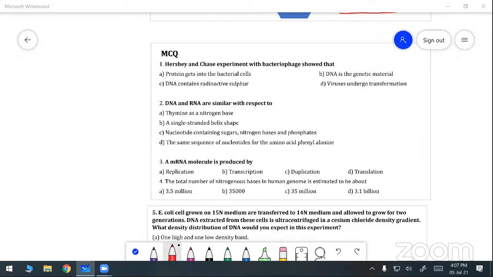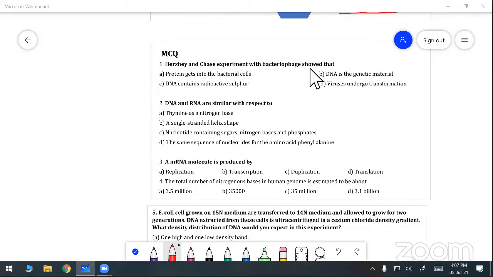So today I'm going to discuss the book exercise, 14 onwards more. See, Hershey and Chase experiment with bacteriophage showed that, which option is the correct answer? Can you say? Can you hear my voice? Hershey and Chase experiment with bacteriophage showed that. Which answer is correct? Can you say the answer?